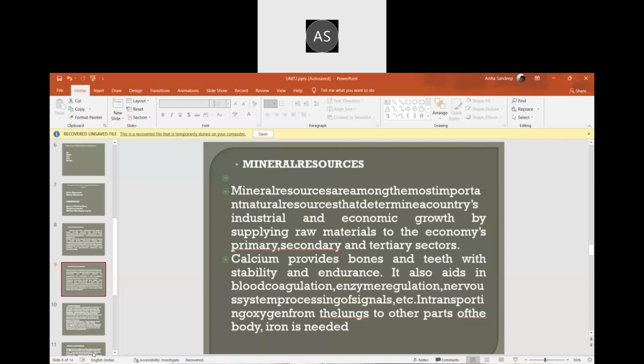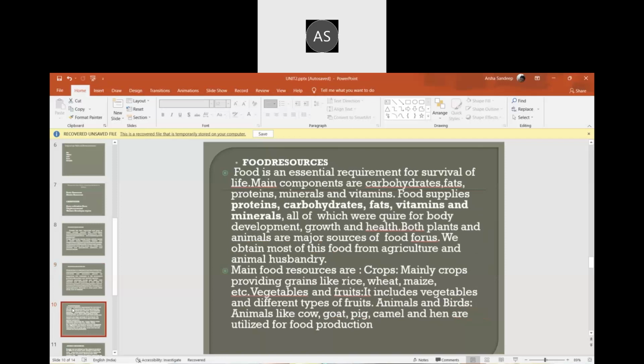We don't have any specified quantity. If a place, state or country has an abundant supply, then it can be described as a wealthy country. These raw materials can be supplied to the primary, secondary, and tertiary sectors. And the next comes with food resources.